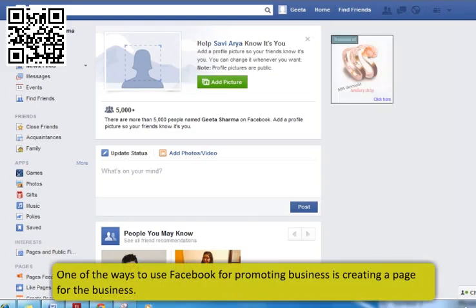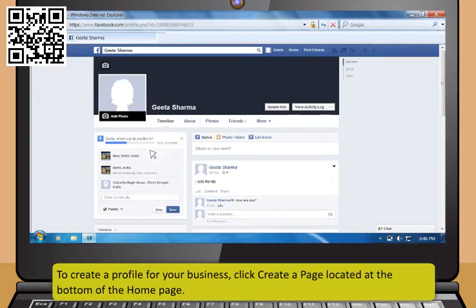One of the ways to use Facebook for promoting business is creating a page for the business. Since the resource is free, you can easily utilize the full potential of the site. To create a profile for your business, click Create a Page located at the bottom of the home page.